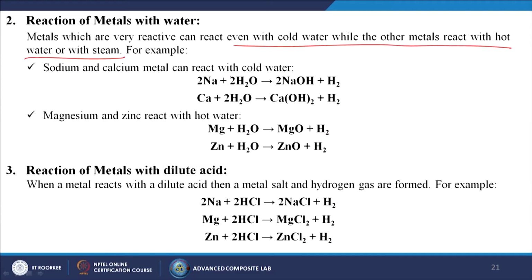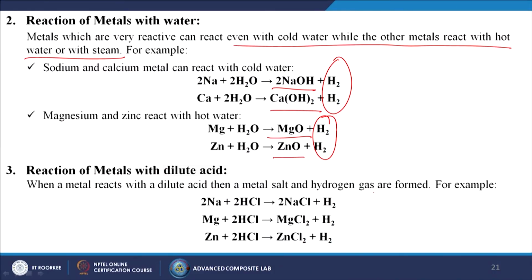Sodium and calcium metal can react with cold water and form sodium hydroxide and calcium hydroxide. Magnesium and zinc react with hot water, forming magnesium oxide and zinc oxide, and they will evolve hydrogen gas from that reaction. When a metal reacts with a dilute acid, a metal salt and hydrogen gas are formed. For example, 2Na plus 2HCl forms sodium chloride and hydrogen gas. Magnesium and hydrochloric acid form magnesium chloride plus hydrogen gas. Zinc and hydrochloric acid form zinc chloride and hydrogen gas. So, metal can react with water, metal can react with acid, and metal can react with air.